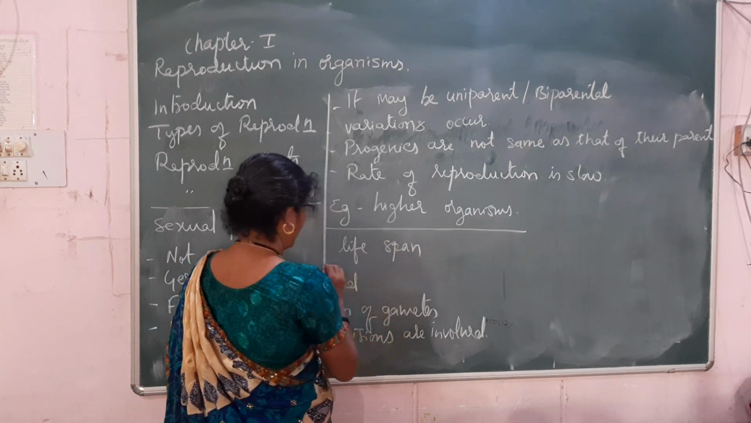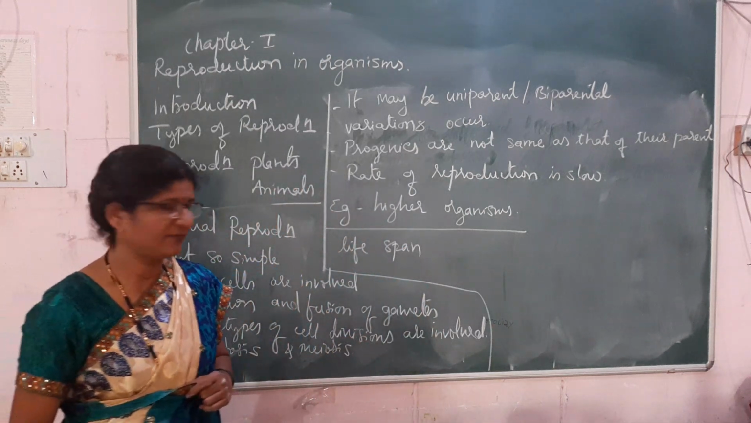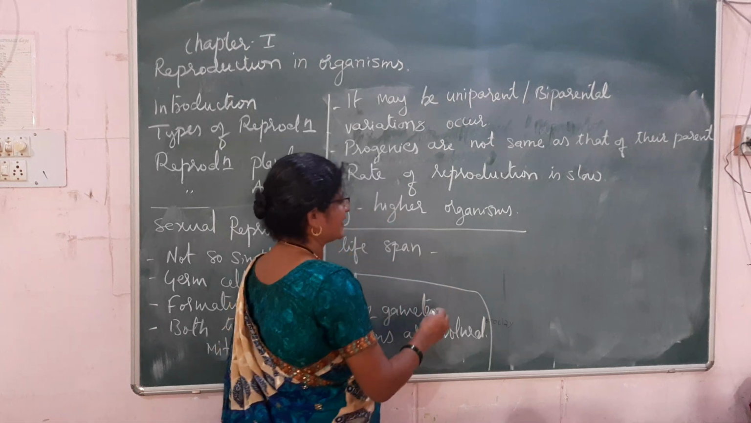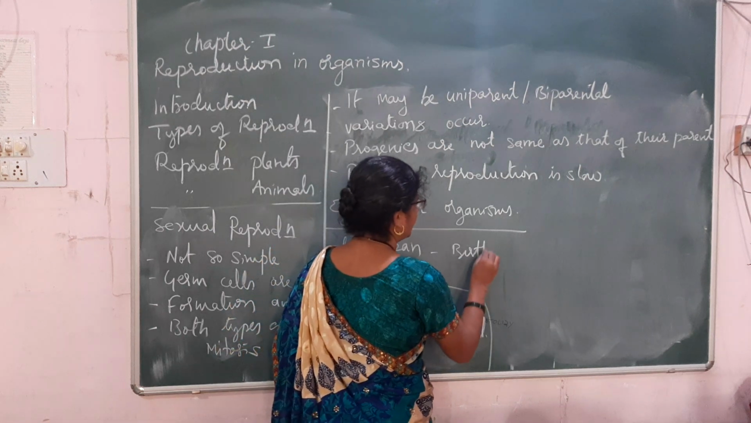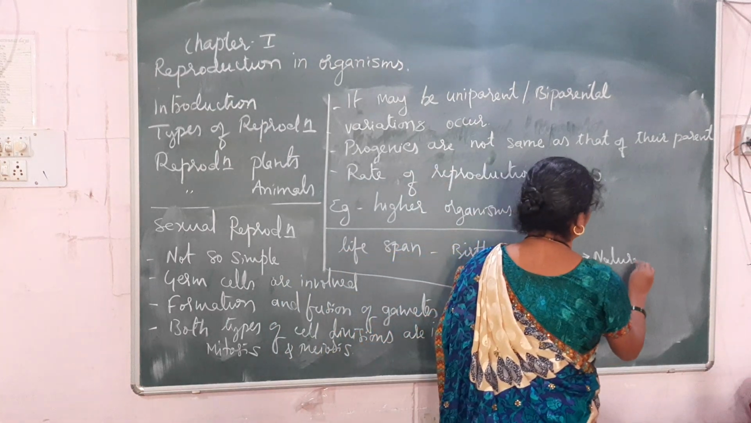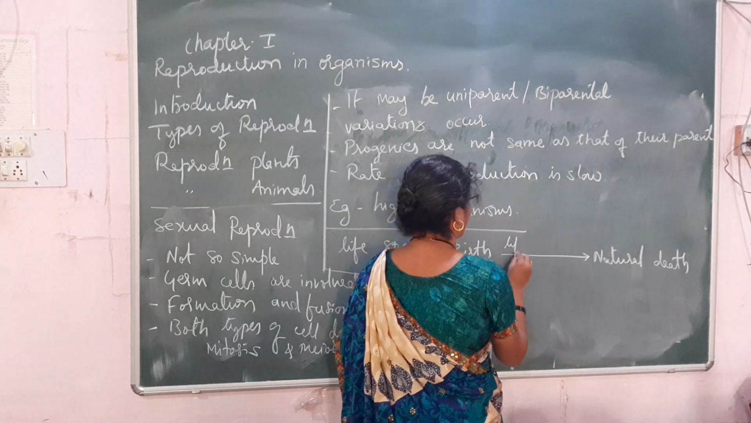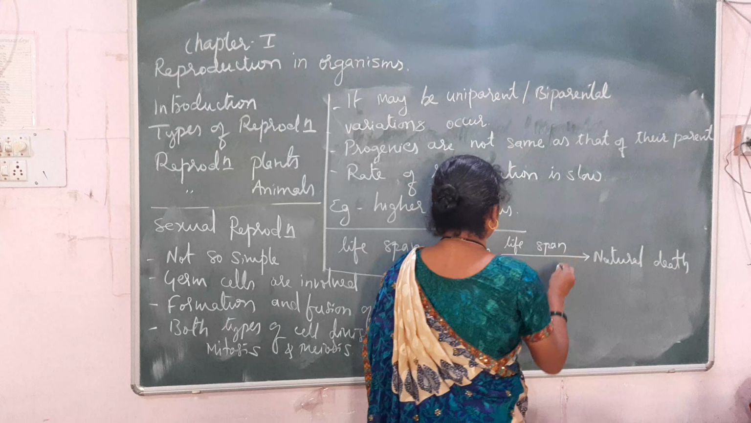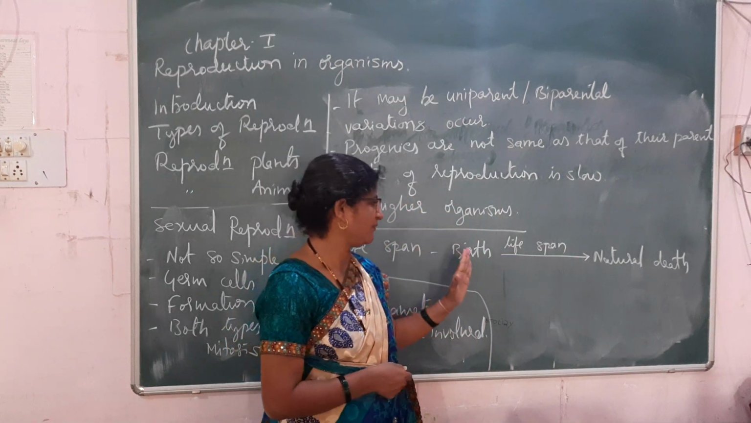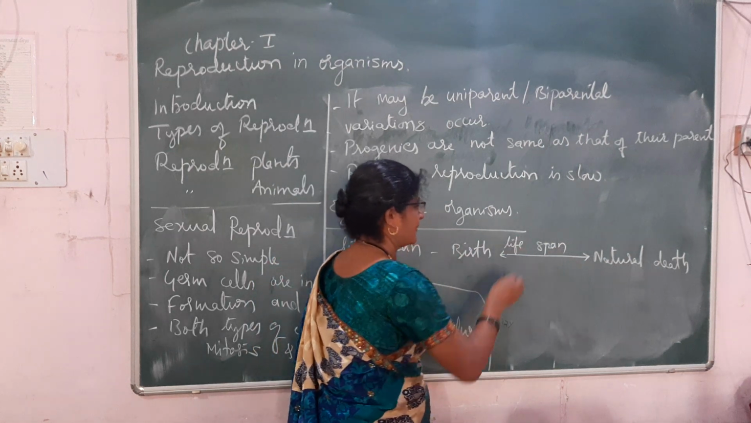Lifespan. Every organism will survive for a definite period of time. We can define lifespan as the time period from birth to natural death. By definition, it is the time period between birth and natural death. It is called the lifespan.